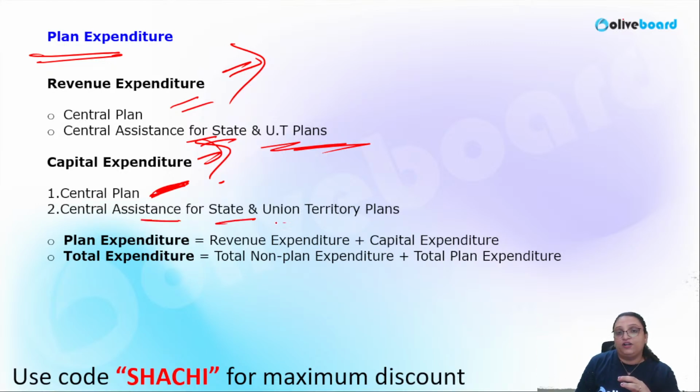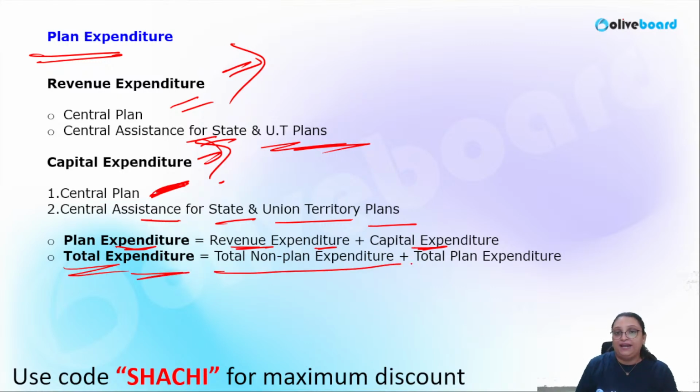Central assistance for state and union territory plans means the central assistance given to the states or union territories for their plans. So plan expenditure constitutes revenue expenditure and capital expenditure, and the total expenditure constitutes the total non-plan expenditure and total plan expenditure.